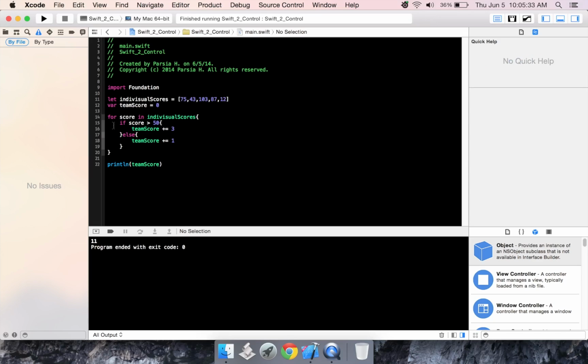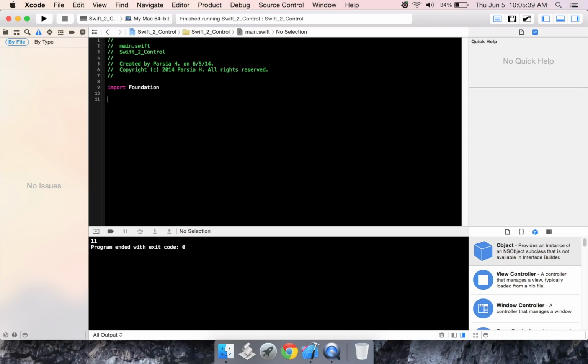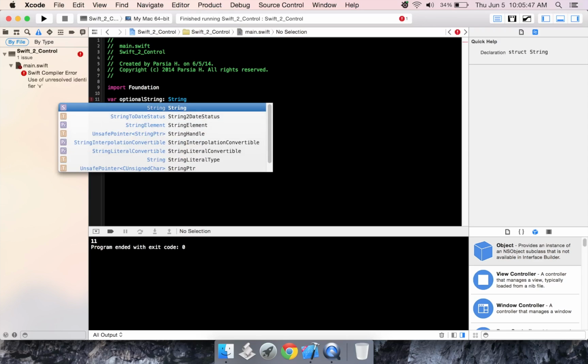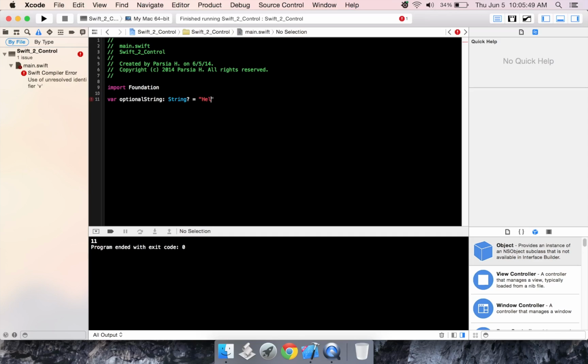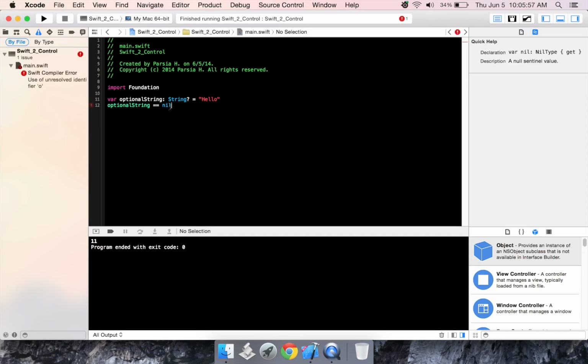Alright? Now, we're going to be going over something called optional values. Optional values are basically variables that can either have a value or can be equal to nil, or nothing.